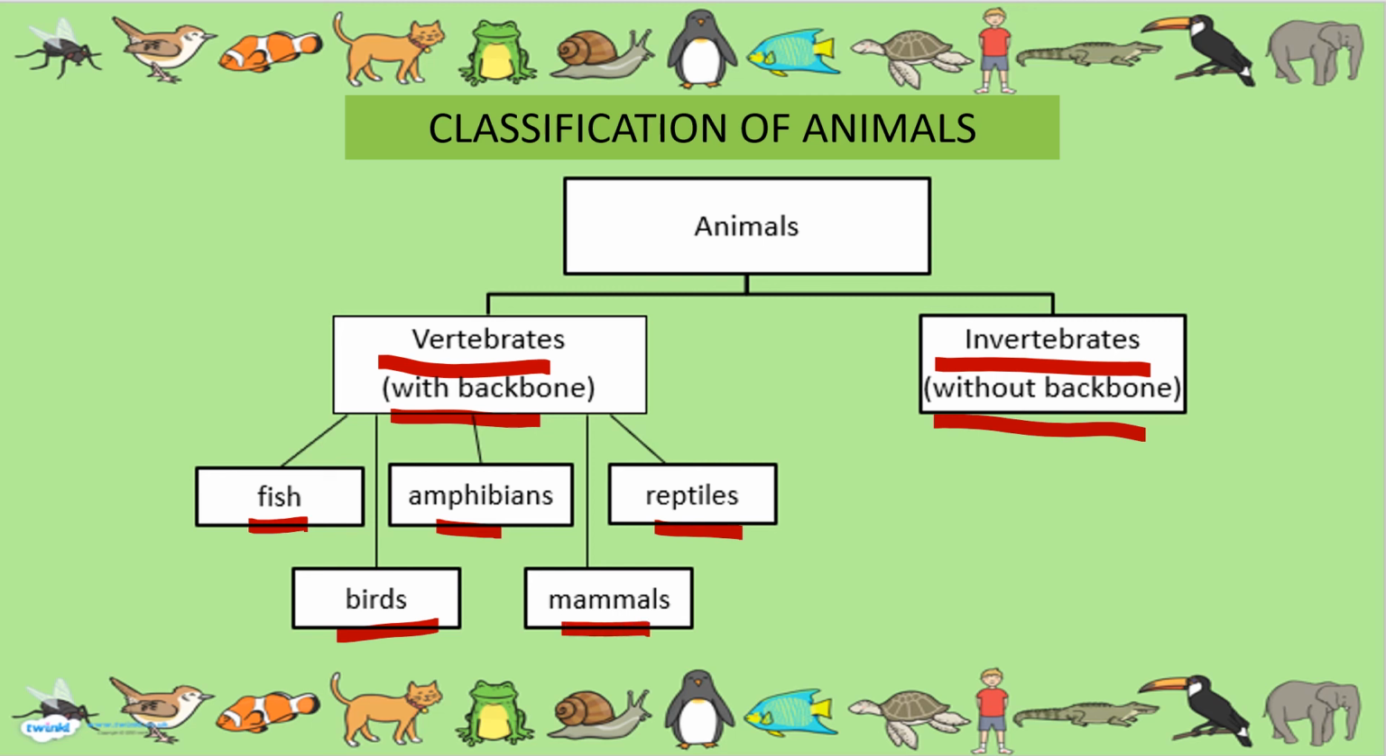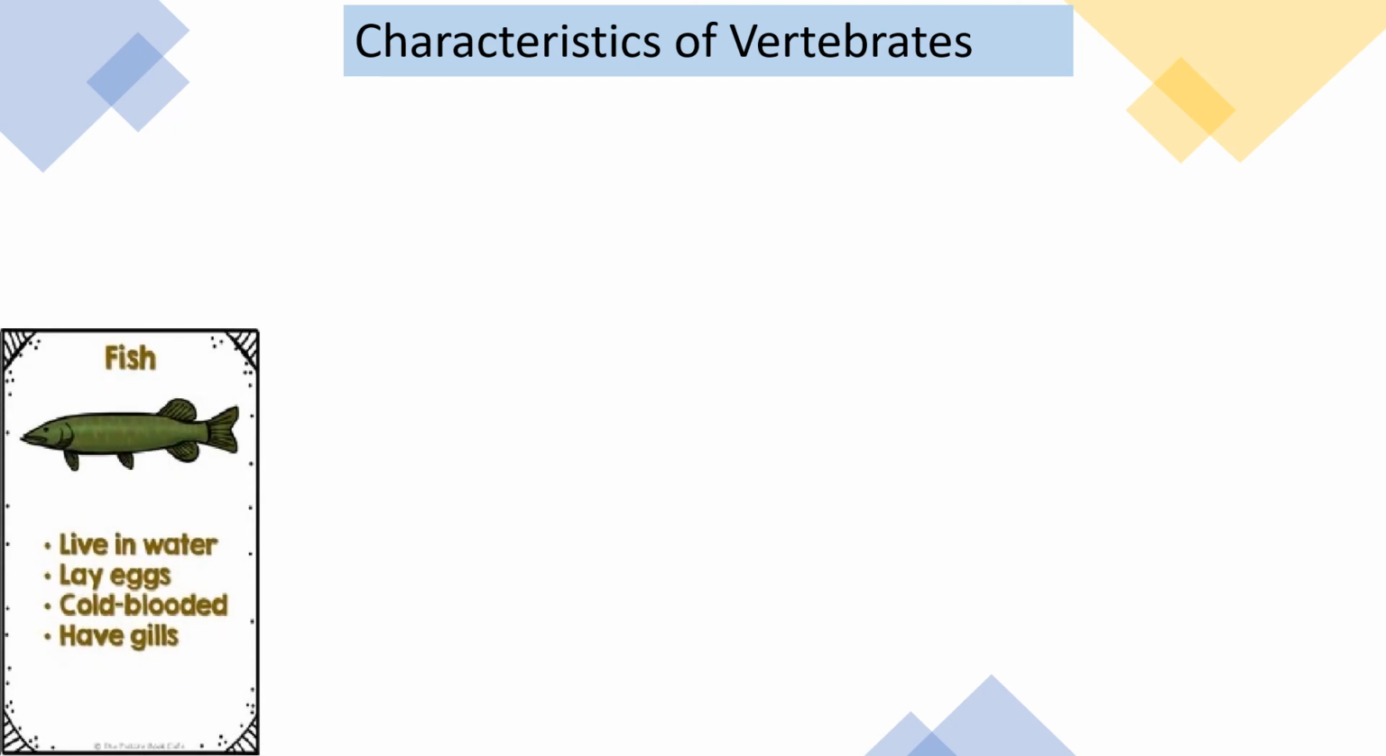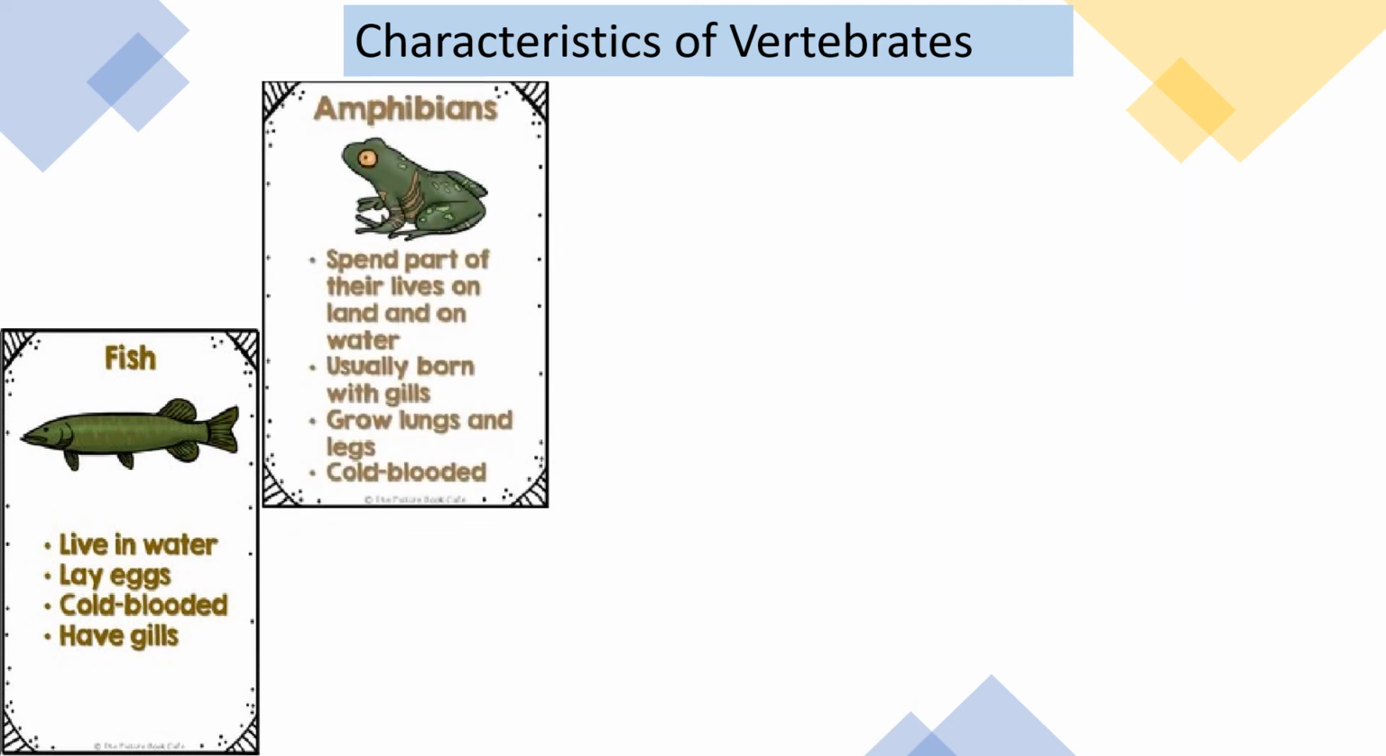Let's discuss the characteristics of vertebrates. Okay, our first group is fish. Fish live in water, they lay eggs, they have gills, and they breathe using their gills. They are cold-blooded animals. Amphibians.